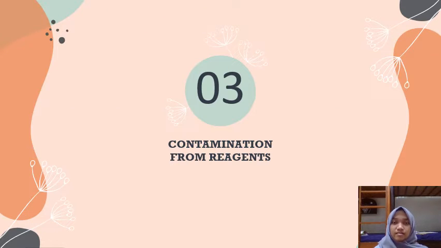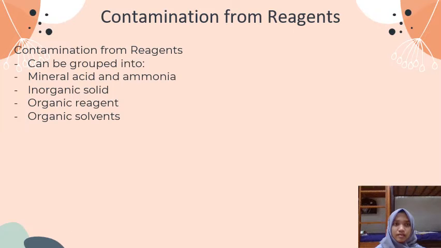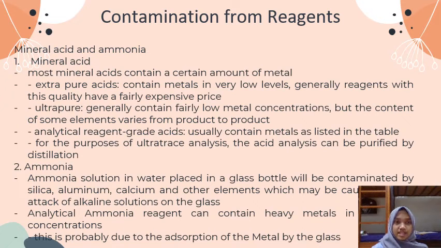And then, number 3, contamination from reagent. Contamination from reagent can be grouped into mineral acid and ammonia, inorganic solid, organic reagent, and organic solvent. Mineral acid and ammonia. Mineral acid. Most mineral acid contains a certain amount of metal. Extra pure acid contains metal at a very low level.